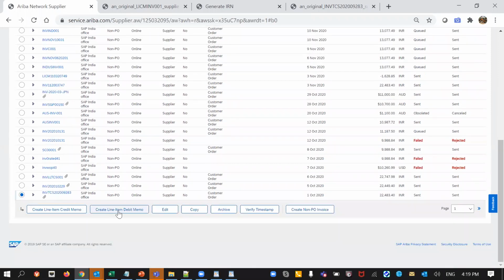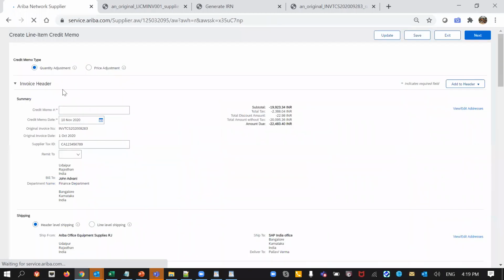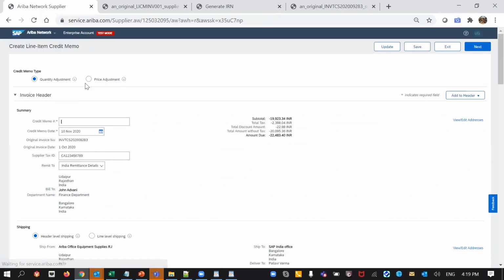So I am just looking at this. I create a credit memo. I can say that I want a quantity adjustment or a price adjustment. All of that I can do. Let me just create one very quickly.